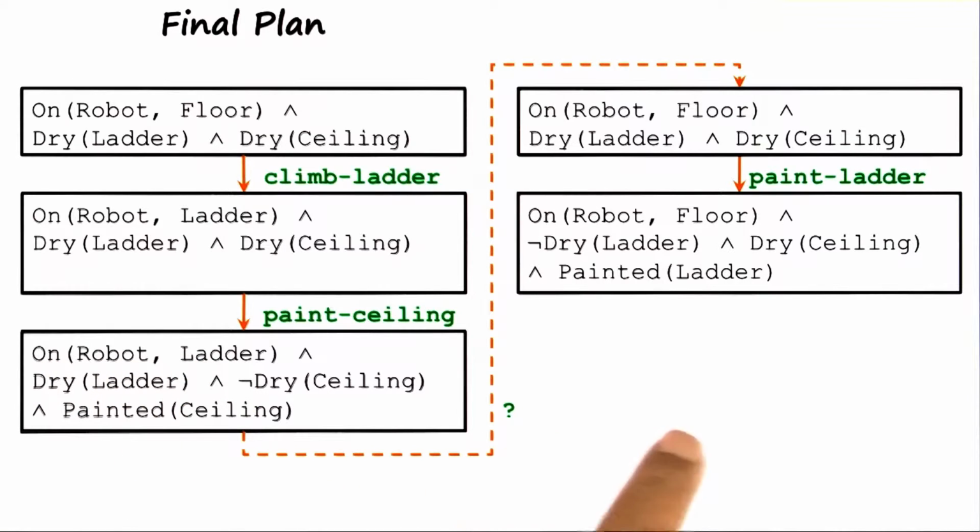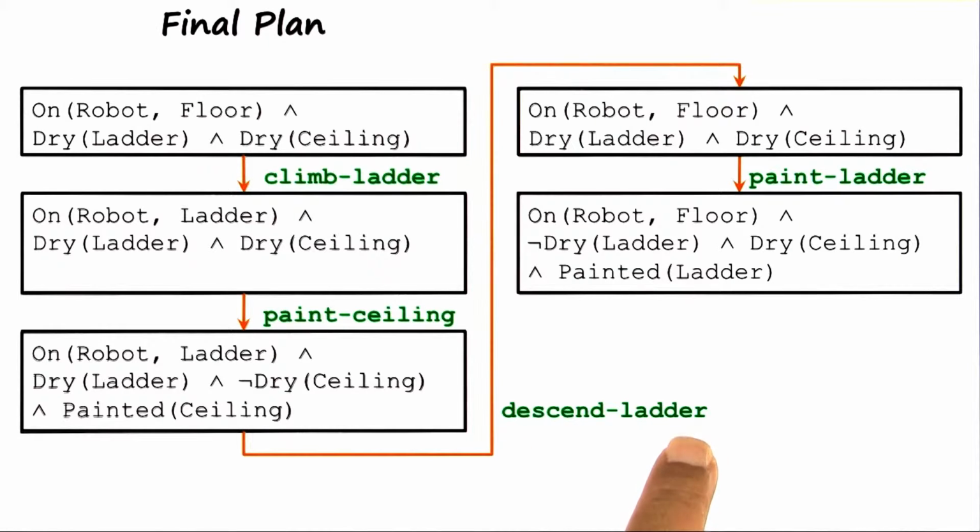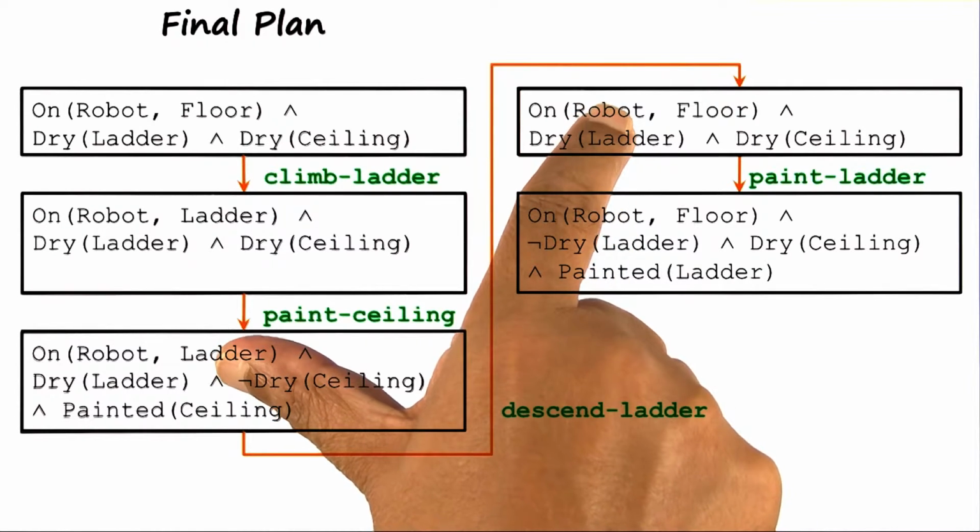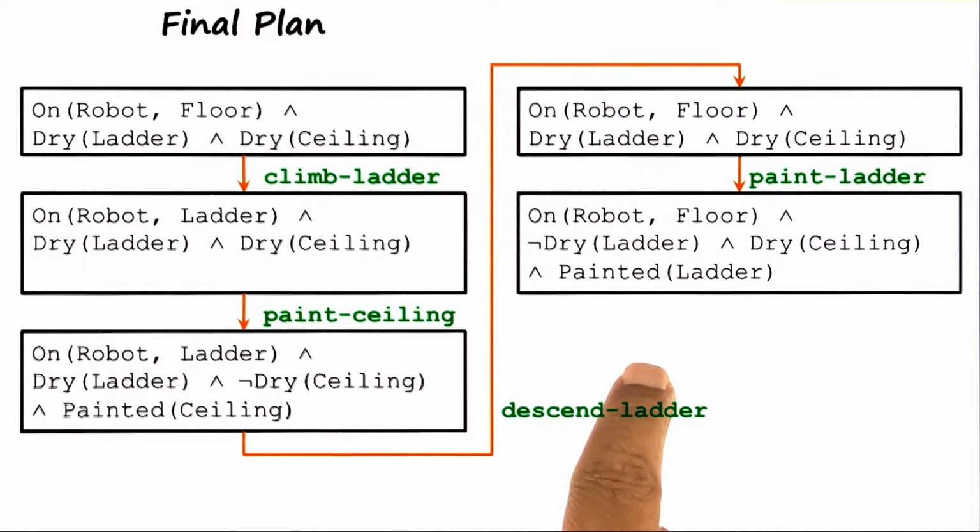And there is just one operator that matches those conditions. And that operator is descend ladder. So now the partial order planner uses this information to select the operator descend ladder, and now we have a complete plan. So now you know about the algorithm for partial order planning and how it works in practice.